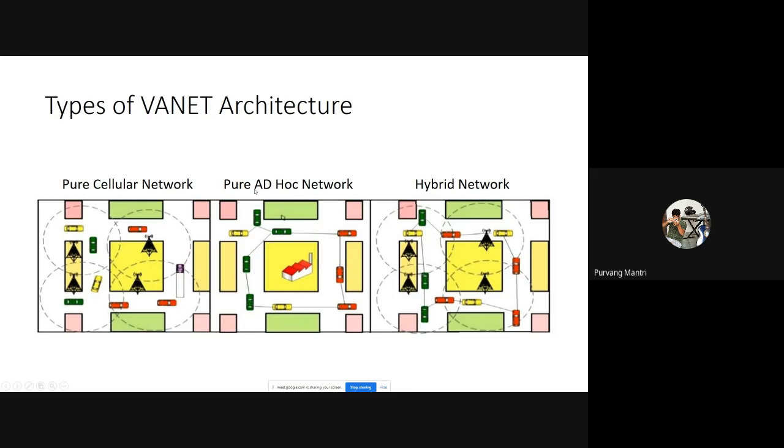Then we have the pure ad hoc network, where vehicles directly communicate with each other. There is no infrastructure in this. The vehicles are transmitting data to each other, and just like in the case of a bus, each and every vehicle can sense the data of each and every vehicle. Then we have the hybrid network. In a hybrid network, the vehicles communicate with the infrastructure as well as with the individual vehicles which are on the road or which are near them.